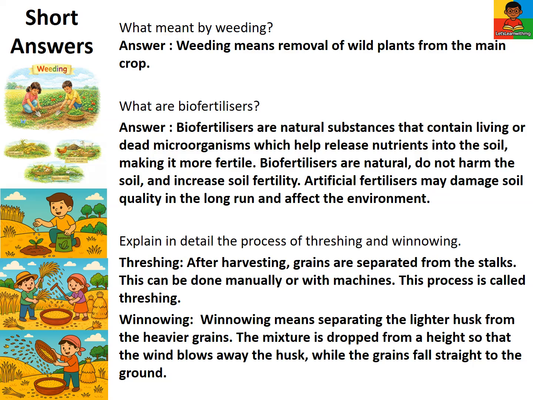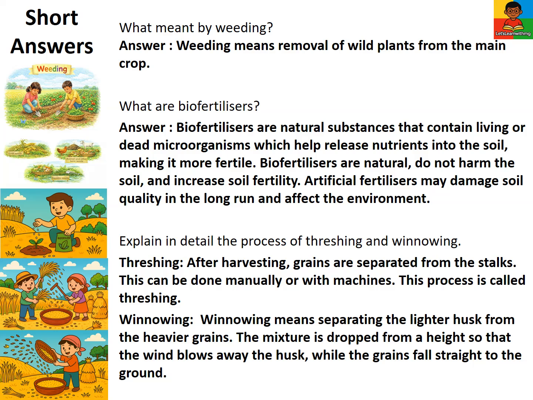Biofertilizers are natural, do not harm the soil, and increase soil fertility. Artificial fertilizers may damage soil quality in the long run and affect the environment. Explain in detail the process of threshing and winnowing. Threshing. After harvesting, grains are separated from the stalks. This can be done manually or with machines. This process is called threshing.